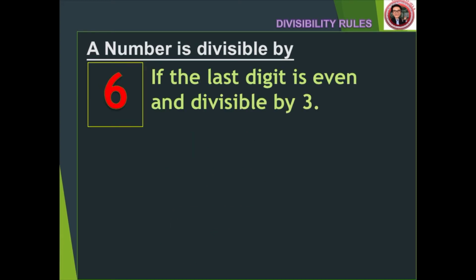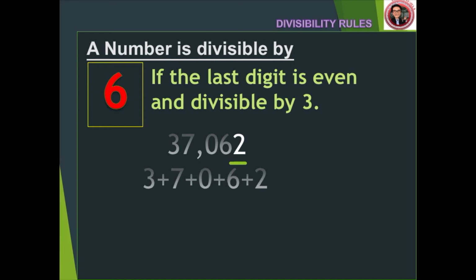For divisibility of 6, the number has to be divisible by both 2 and 3. Let's do the first example, which ends with an even digit, so it is divisible by 2. Now, let's get the sum of the digits to check if it's also divisible by 3. The sum is 18. And 18 divided by 3 is 6. Therefore, the original number is divisible by 6 since it has satisfied the divisibility rules of 2 and 3.